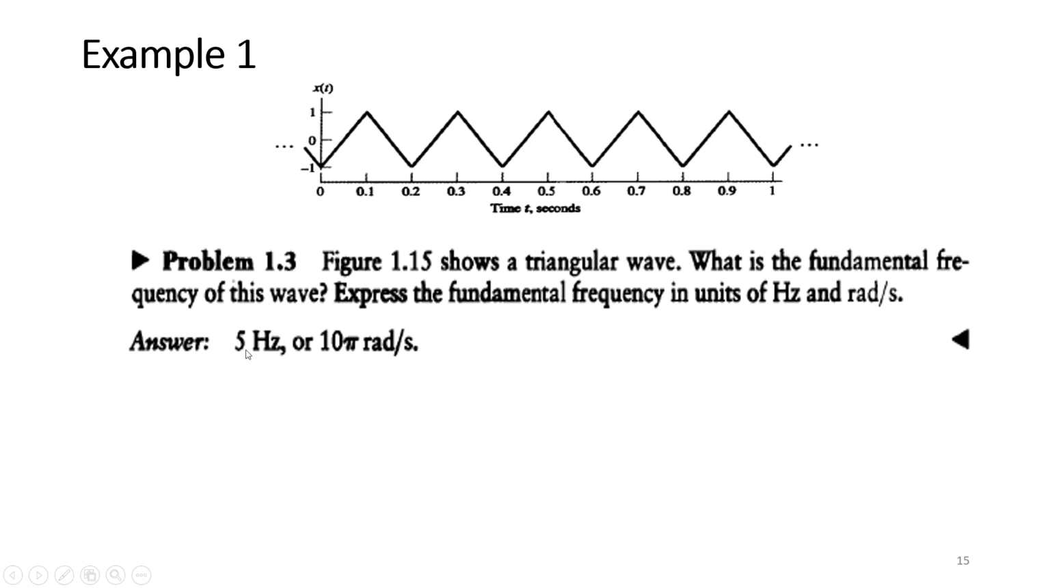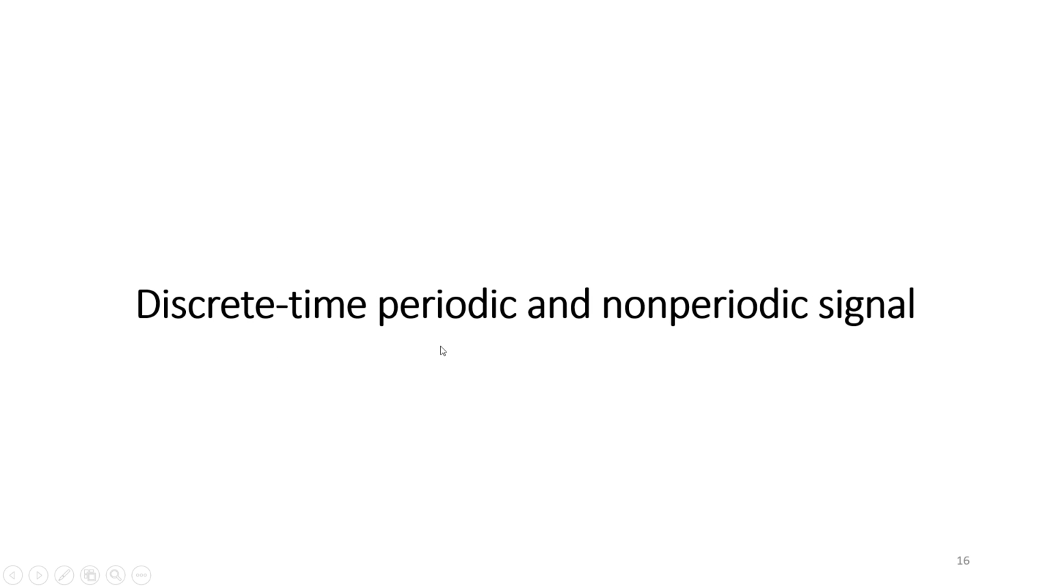So we can find the fundamental frequency, that is 1/0.2, that is 5 Hz, and the angular frequency, 2πf, that is 10π radians per second. The fourth one is discrete time periodic signals.